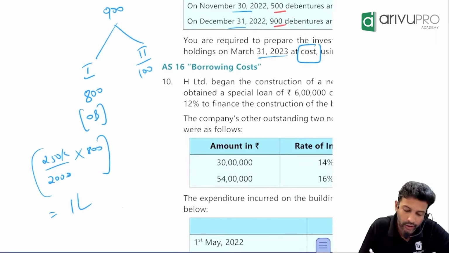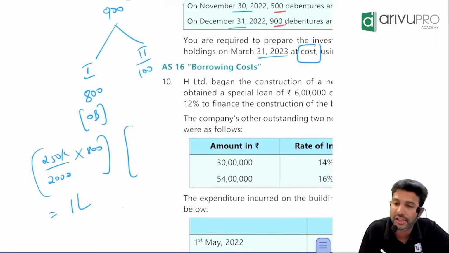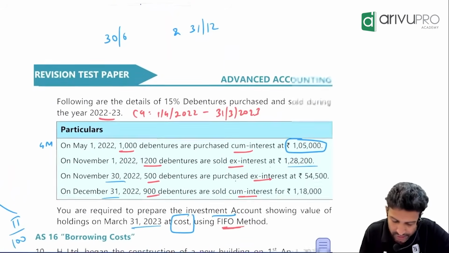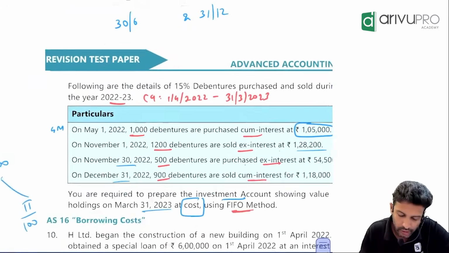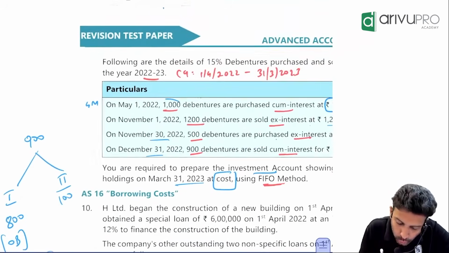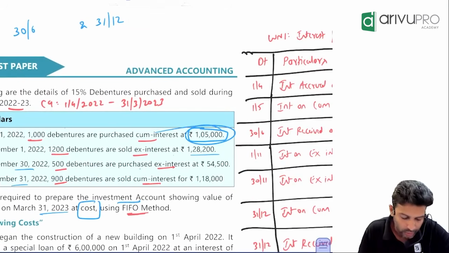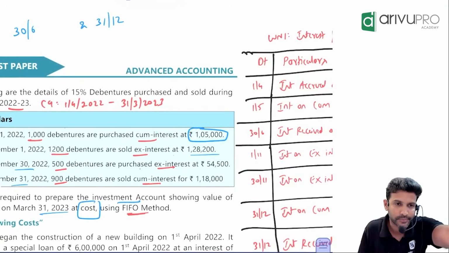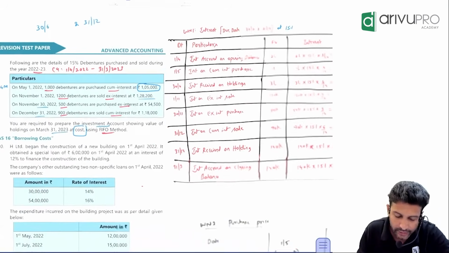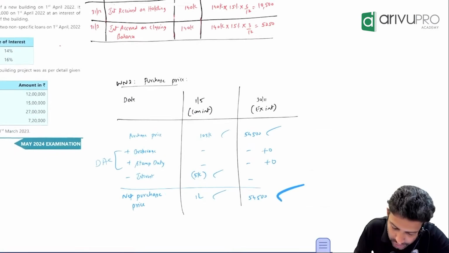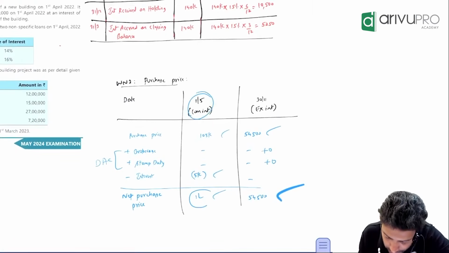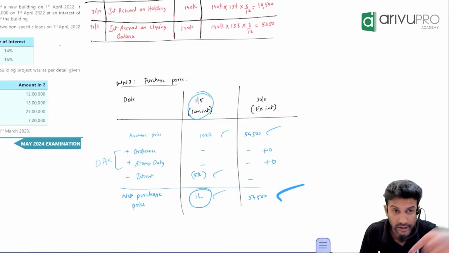1 lakh. Okay. Then these 100 debentures you have sold, which category have they come from? Opening balance category or purchase category? Which did you purchase? 1,000. So how many debentures have you purchased? 1,000. How much did you buy it for? 105. Don't take this. We already calculated the net purchase price for 1,000 debentures. This is the net purchase price of 1,000 debentures. How much? 1 lakh. Interest is included there.